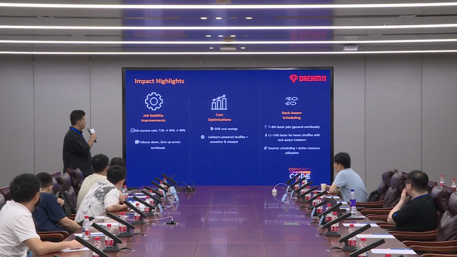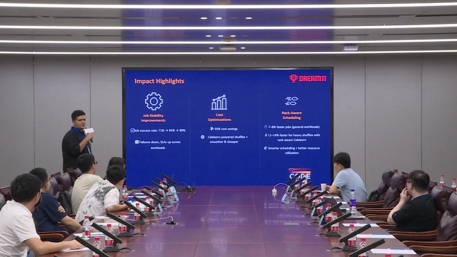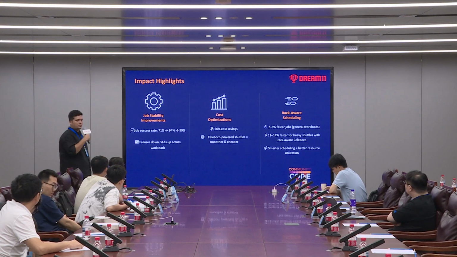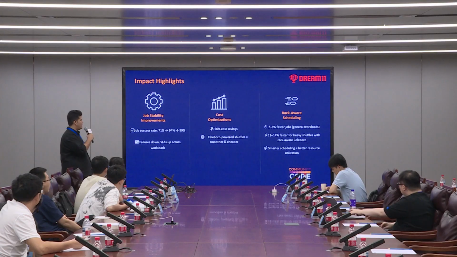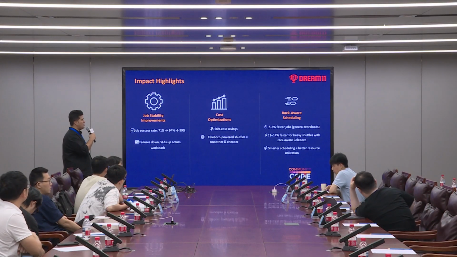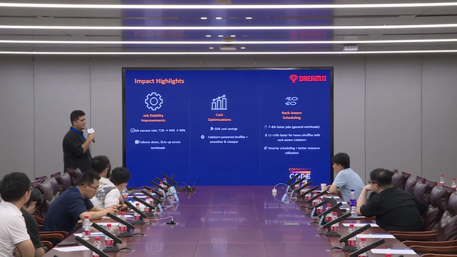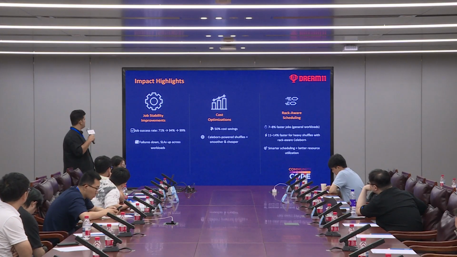On cost optimizations, spot interruption was a major issue that we faced earlier. With a lot of resilience built into the architecture with Caliban, we have been able to do a lot of cost optimizations, and we are doing it at a 50% cheaper rate than what it was earlier. As Mohit mentioned, rack aware scheduling has also helped us with reducing some cost and the overheads that we had on the network side. That also helps us reduce cost, give more efficiency to our users, and ensure that the platform runs smoothly.